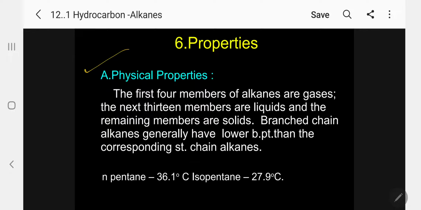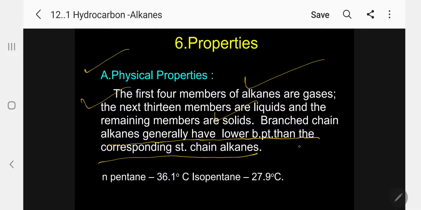Let me concentrate first on physical properties. The first 4 members of alkanes are gases, the next 13 members are liquids, and the remaining members are solids. Branched chain alkanes generally have a lower boiling point than the corresponding straight chain alkanes. Please follow, this is the most important. So n-pentane is 36 degrees, isopentane is 27.9 degrees. Kindly follow.